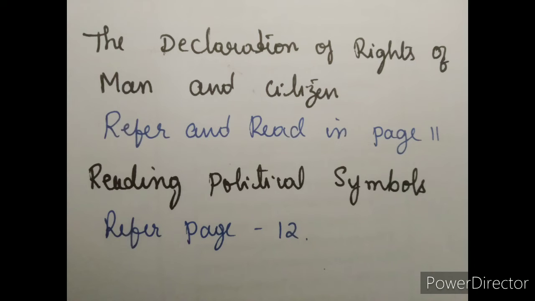Men are born and remain free and equal in rights. The aim of every political association is the preservation of the natural and inalienable rights of man. These are liberty, property, security and resistance to oppression. The source of sovereignty resides in the nation. No group or individual may exercise authority that does not come from the people. Liberty consists of the power to do whatever is not injurious to others. The law has the right to forbid only actions that are injurious to society. Law is the expression of the general will.